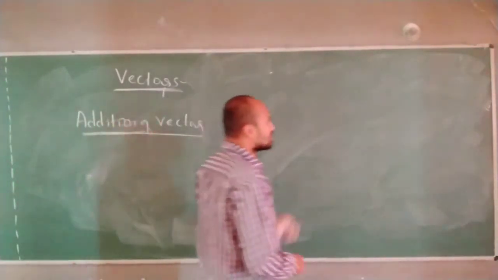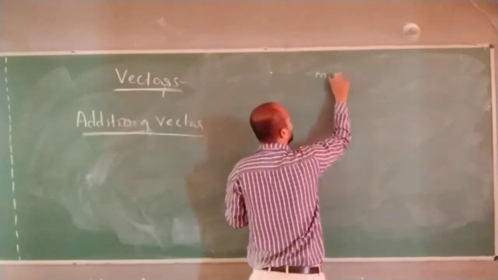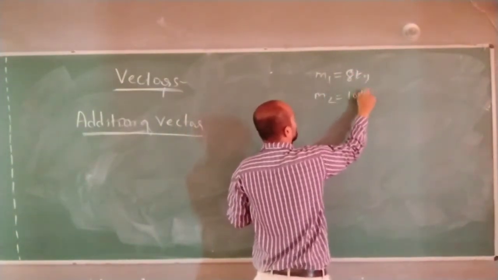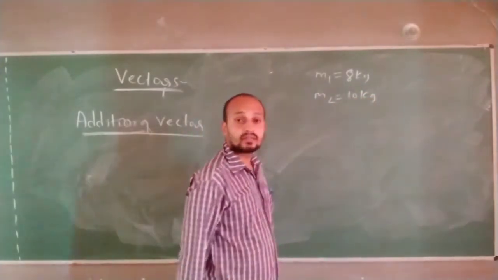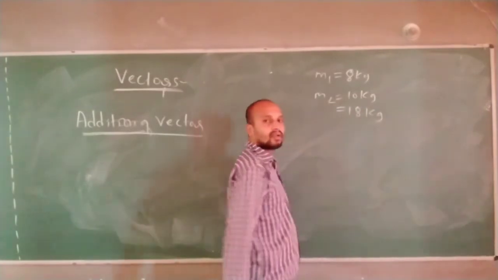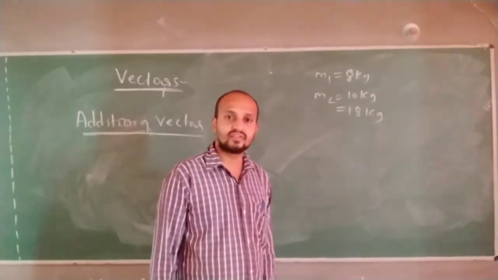Because suppose you take one scalar quantity, mass m1 is 8 kg, mass m2 is 10 kg. If I ask you the total mass, how much, you will say 18 kg. It was very simple for you.